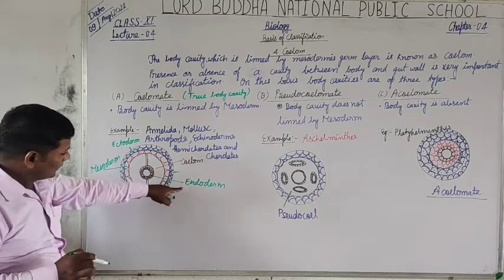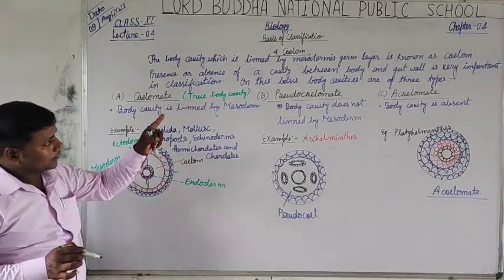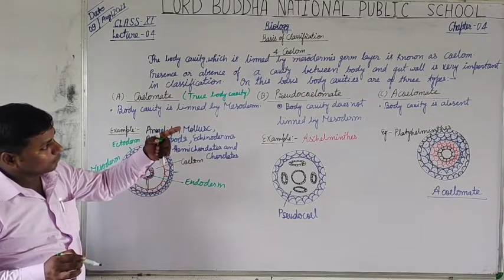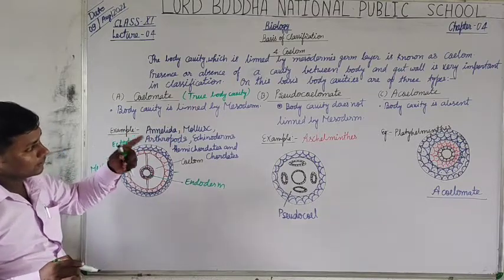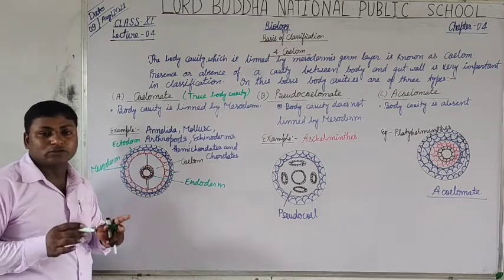In between endoderm and mesoderm, it means the body and the gut. Gut wall means digestive tract wall.